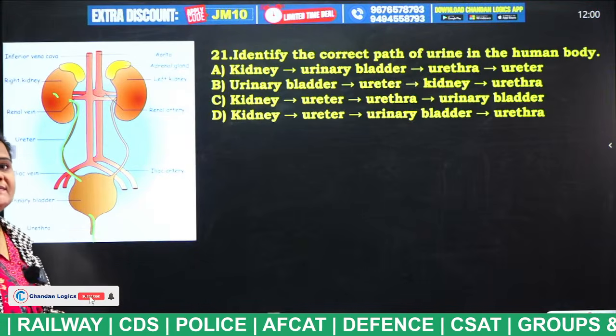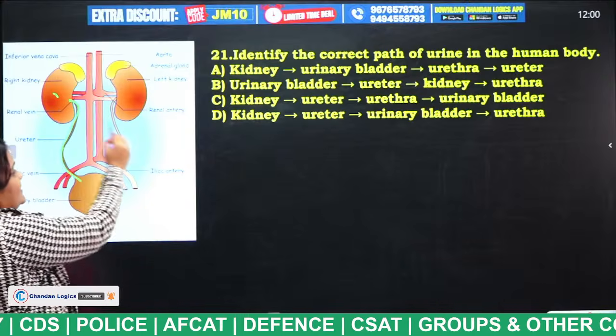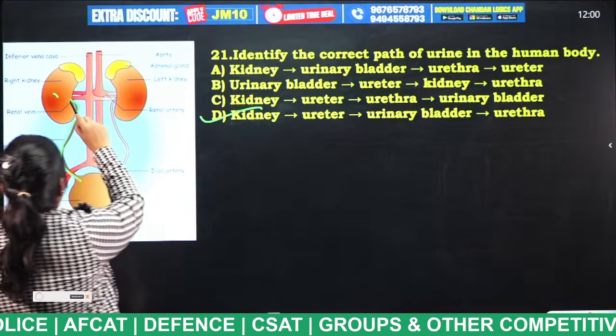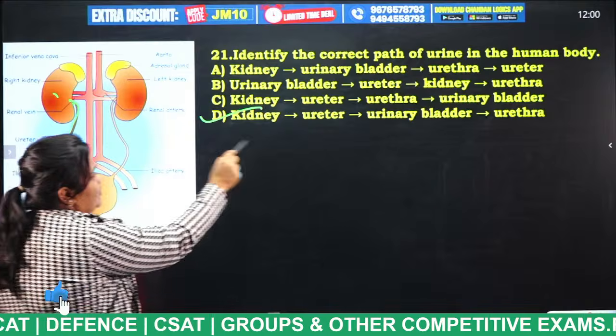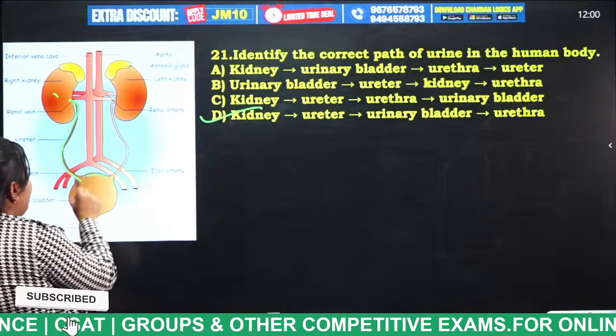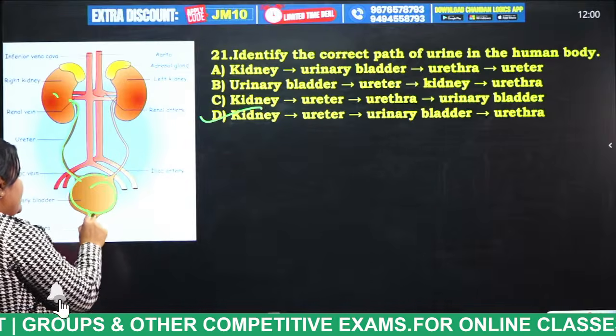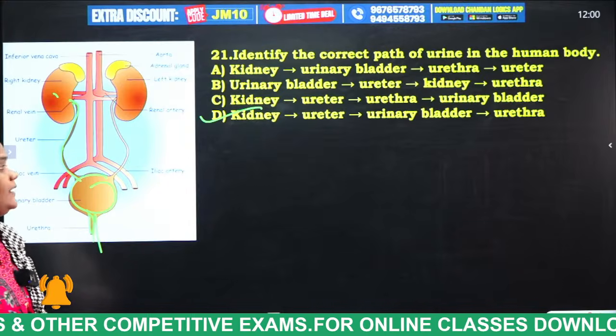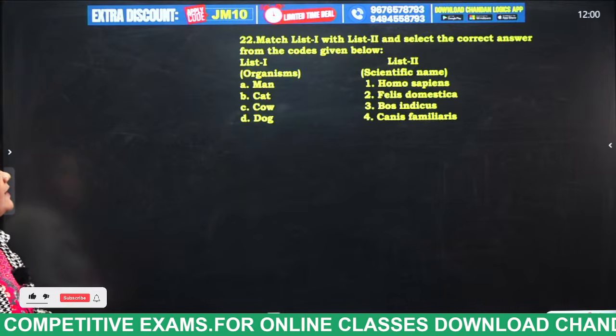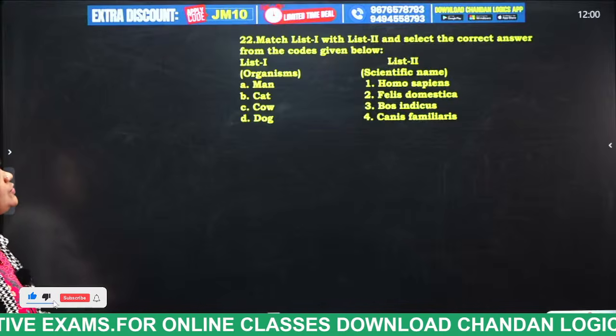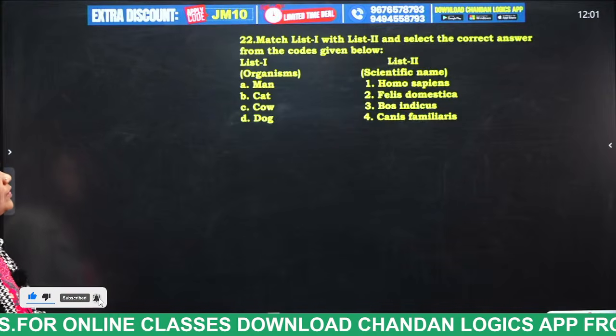So tell me what is the correct answer? Yes, from the kidney it enters the ureter, which is a small tube, and from the ureter it enters the urinary bladder, and from the urinary bladder it enters the urethra.